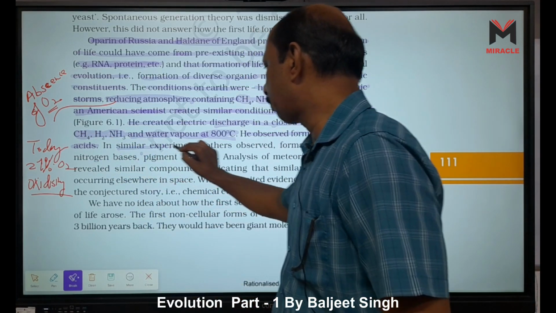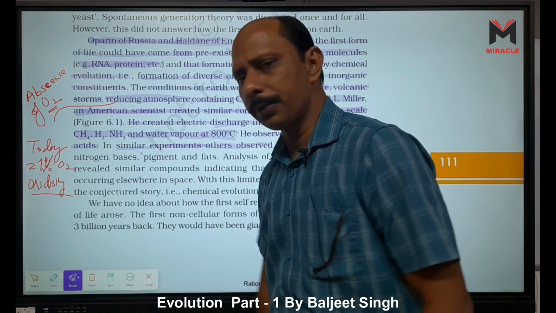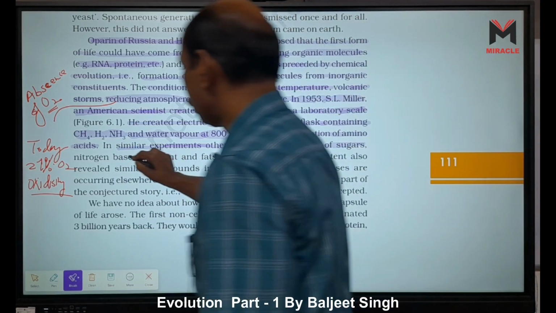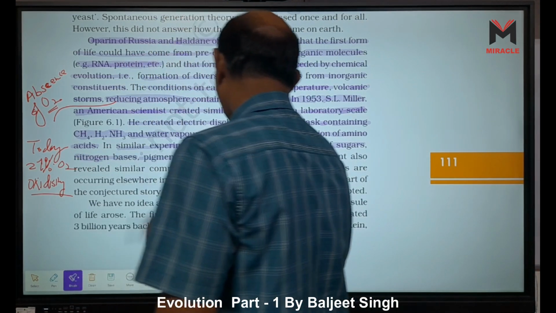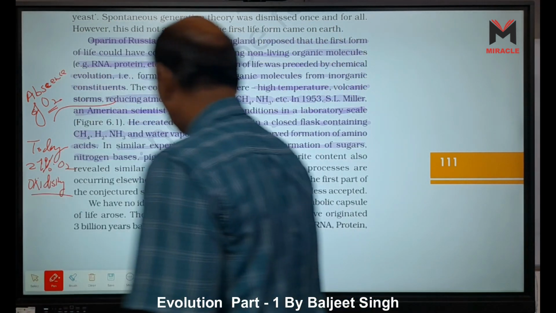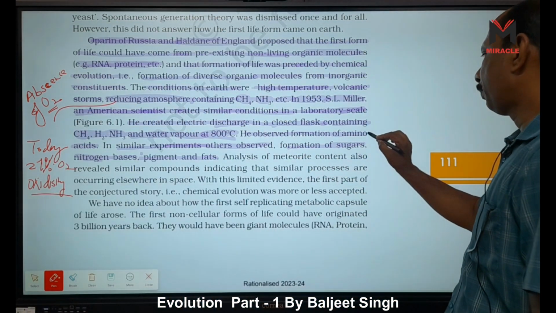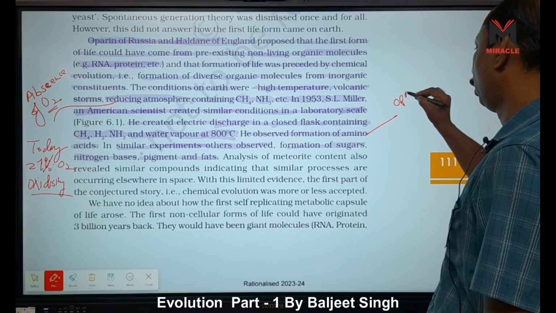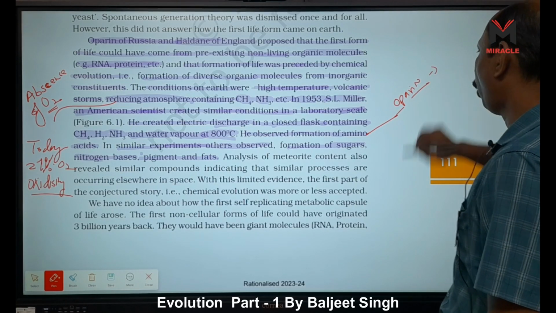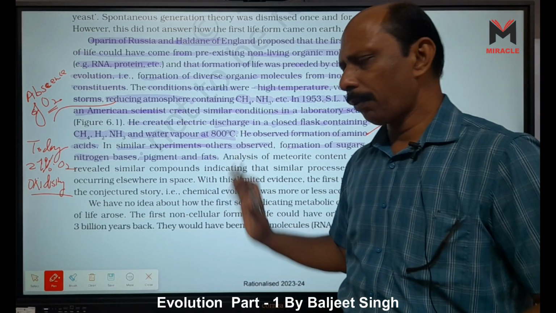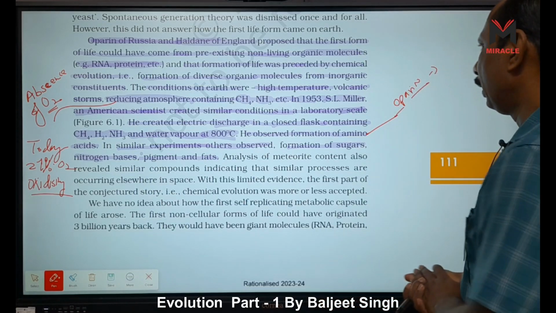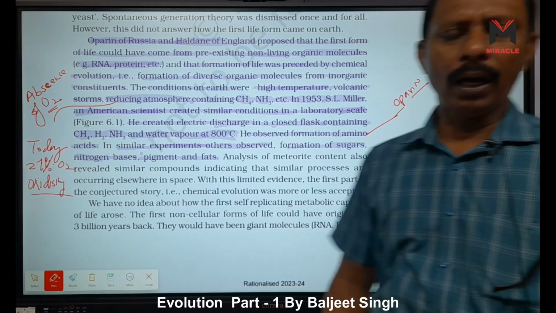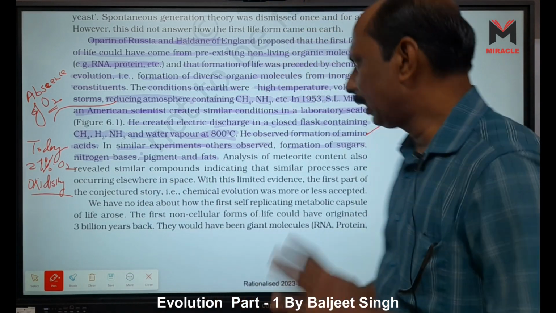In similar experiments, other things were also observed. Formation of sugars, nitrogen bases, pigments and fats were observed. So who are the other scientists who observed this in similar experiments? One is Oparin. When he did the same type of experiment, what did he form? Protobionts, right? He gave them that name.